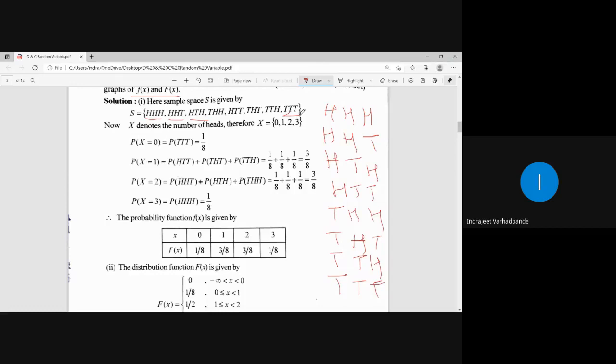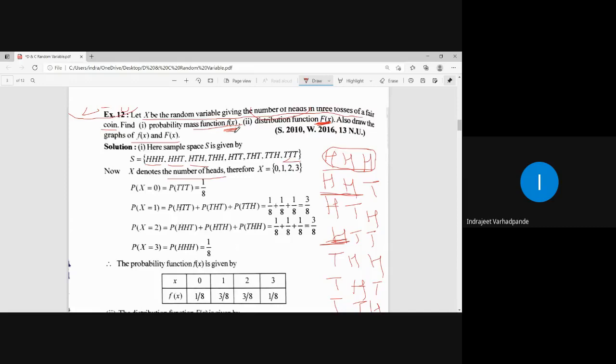Now tell me, what are the possibilities of getting heads when there are 3 coins, when the coin is tossed 3 times? What is the maximum number of heads that can appear on tossing 3 coins? Maximum heads will be 3. After that, how many heads can appear? 2. After that? 1. After that? 0, no head at all. So what are the possibilities, which number of heads can be there?